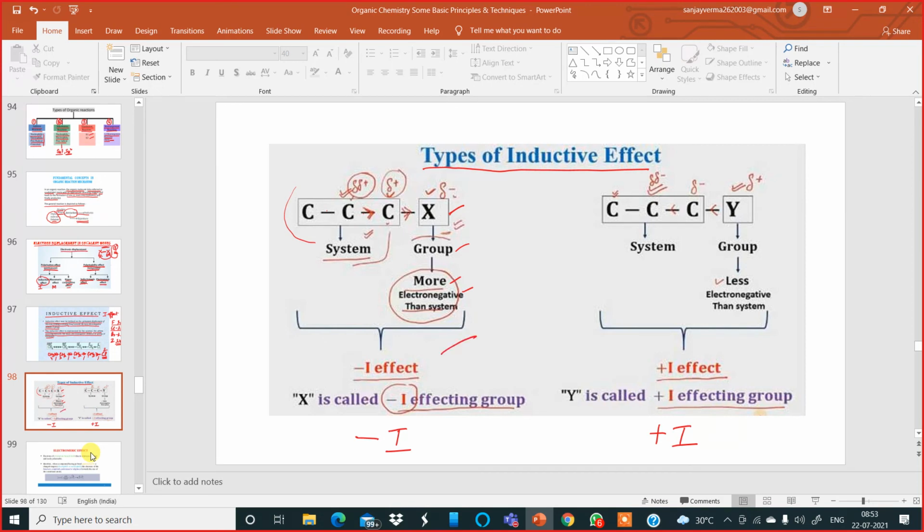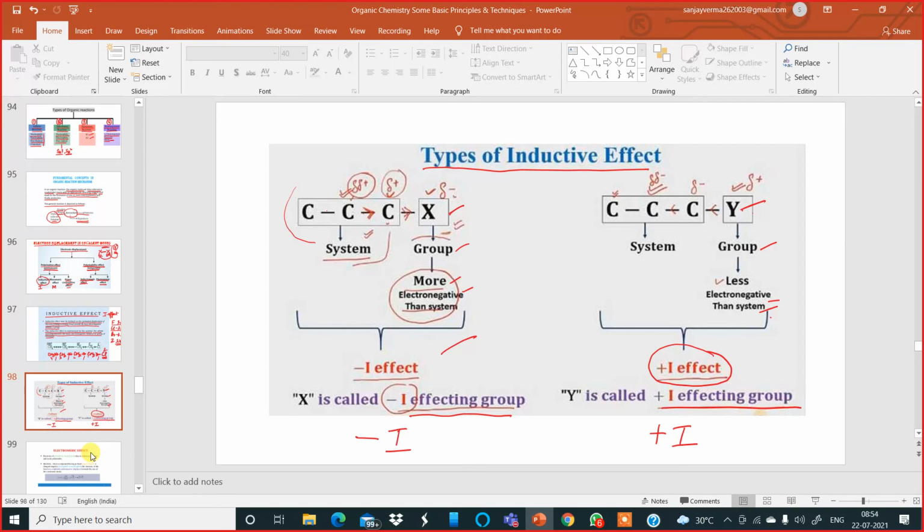But on the other hand, if you see, there is a system over here, there is a group Y. Now this group Y is less electronegative than the system. So if it is less electronegative, the system will pull the electrons from Y. So here it is a case of plus I effect. In the minus I effect, it is withdrawing, pulling electrons. In the plus I effect, it is giving away electrons. It is pushing electrons. Okay. So these are the two types of inductive effect which you must keep in mind.